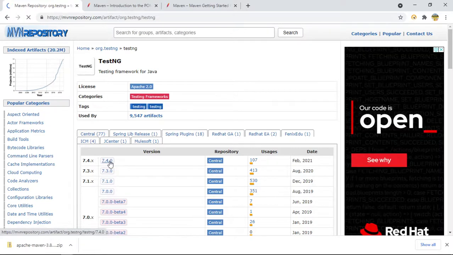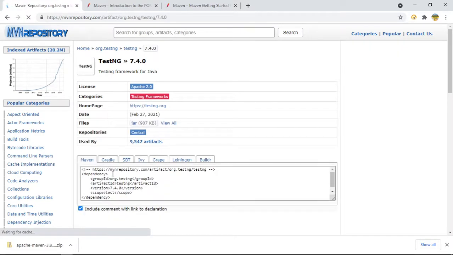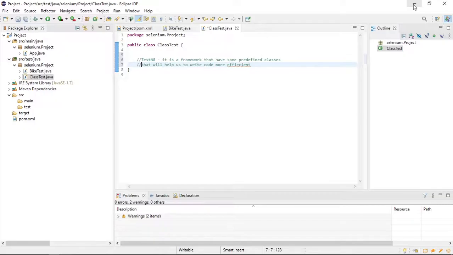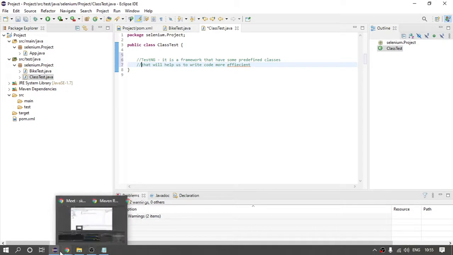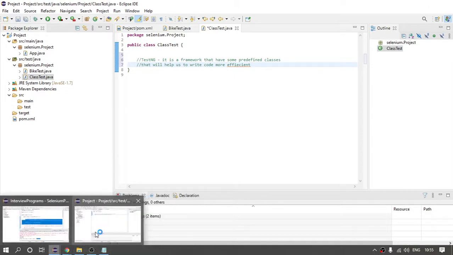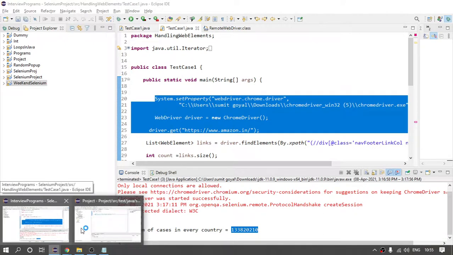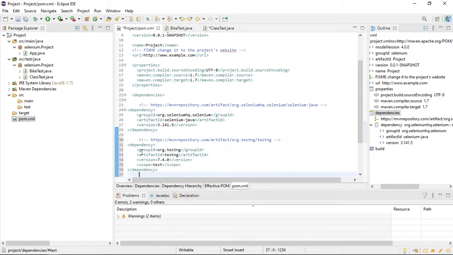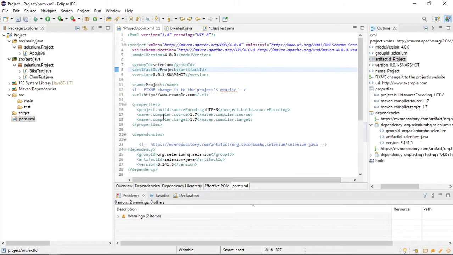So you can choose the latest version 7.4 and copy this. All the dependencies you have to place inside this parent tag. This is our parent, from here to here, right? And paste this. Once you paste this, save the file and you will see this.